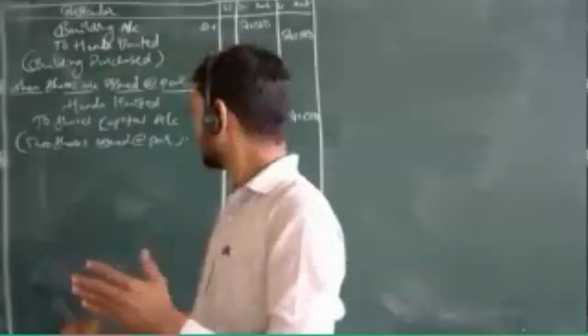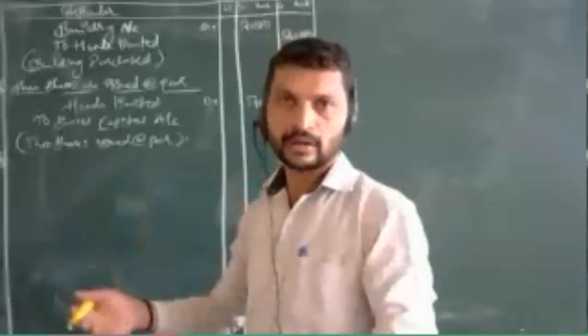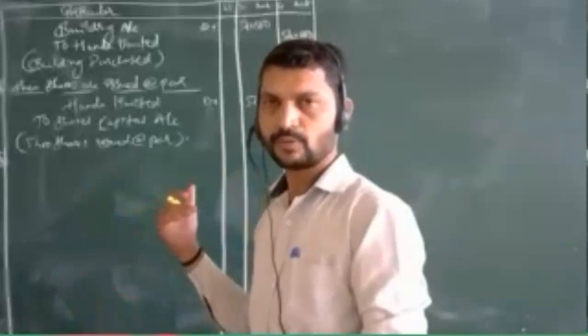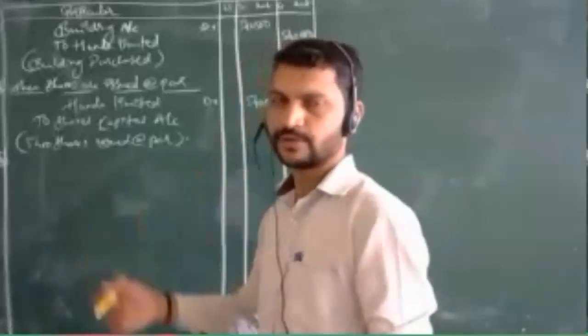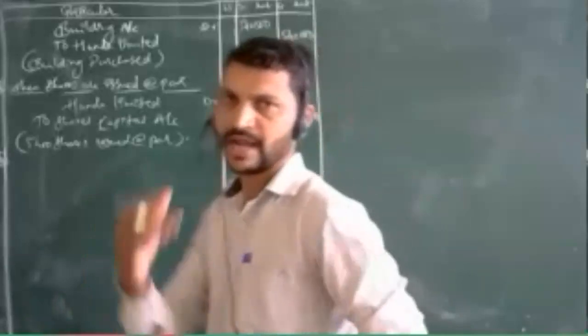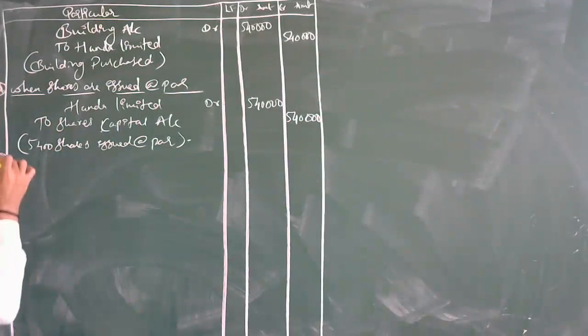So obviously the 5400 will be taken as share capital, and more than that, whatever extra amount is taken with the premium will be transferred to the securities premium account. That is a point to be remembered by you here. So the next will be when shares are issued at premium.